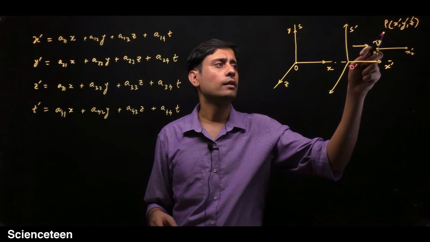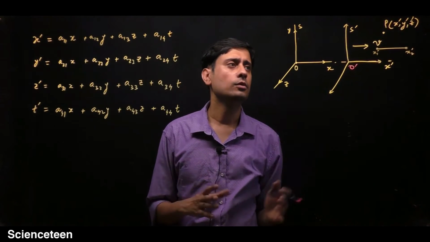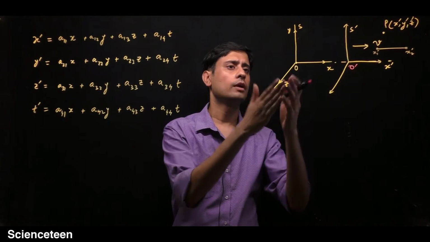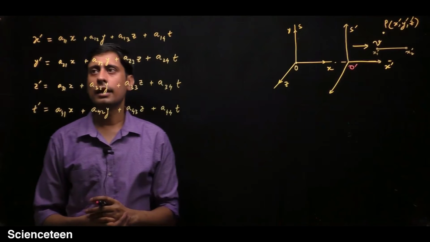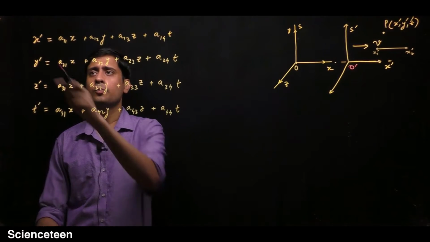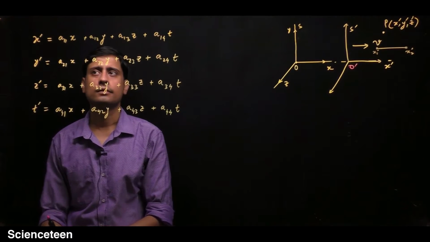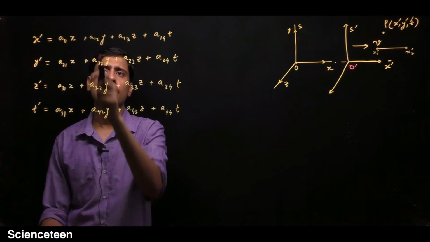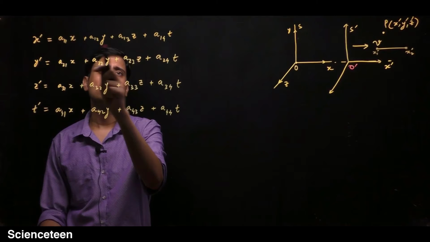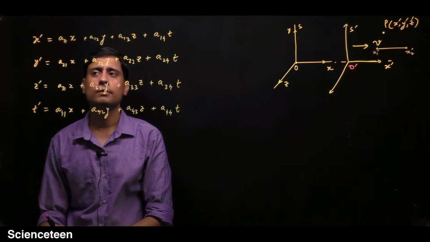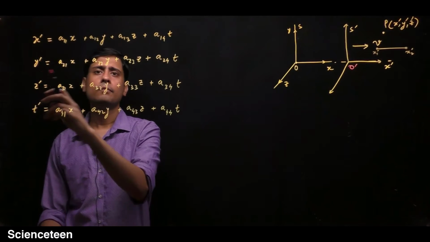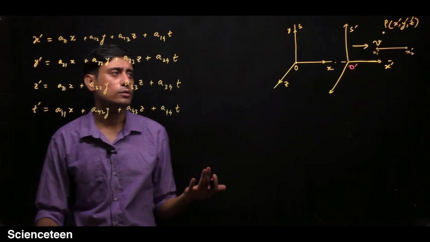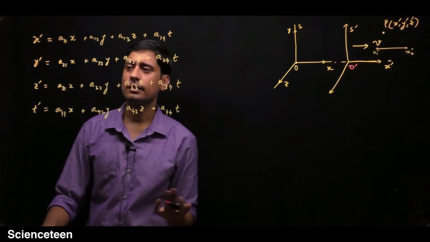This point will have the same coordinate for the two observers, because the two frames are coinciding. So in that case x prime will be equal to x, a11 will become 1 and the rest, a12, a13 and a14, will become 0. Similarly y prime will be equal to y, because the two frames are exactly the same.